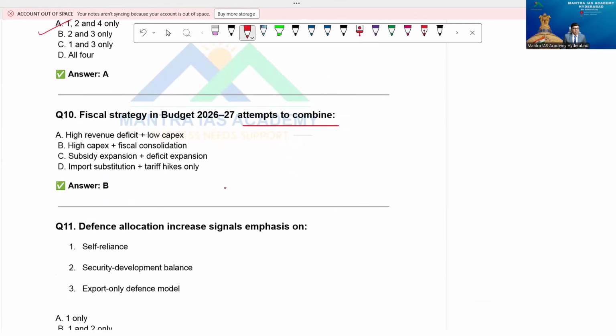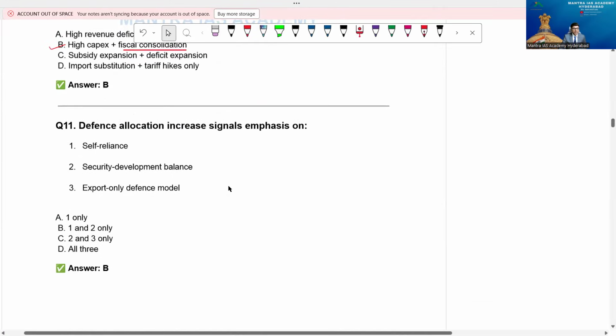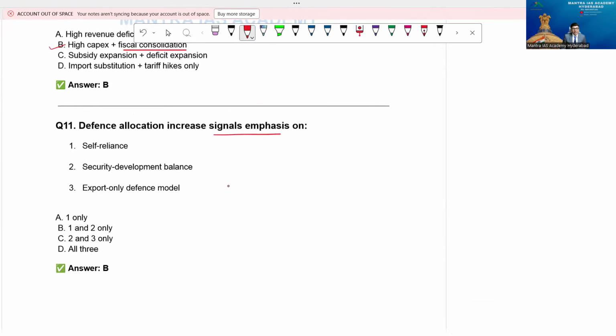Now, fiscal strategy in Budget 26-27 attempts to combine? Yes, high capital expenditure, capex, and fiscal consolidation. So that's the reason option B is better. Defense allocation increase signals emphasis on self-reliance, security-development balance, and an export-only defense model. Please remember, it's a very important point. So 1 and 2, we are not concerned with this one. Self-reliance and what is that, please? Security-development balance.